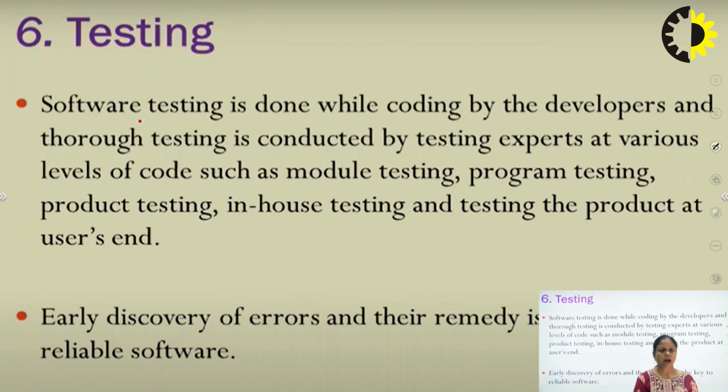Firstly, we will start with unit testing. We will check each and every piece of code of the software, and see whether these pieces of code are working properly or not. Then we integrate these pieces of code into modules. Then again we will check the modules and find the errors.